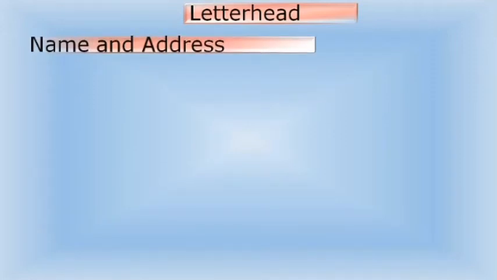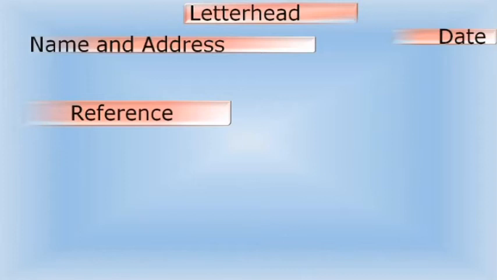Next is the date. This is the date that the letter is printed. It should be written out such as July 23rd, 2020. Next is the reference. This gives a short description of the purpose of the letter. For example, maybe the invoice or account number or something like that, we have to put the reference number.